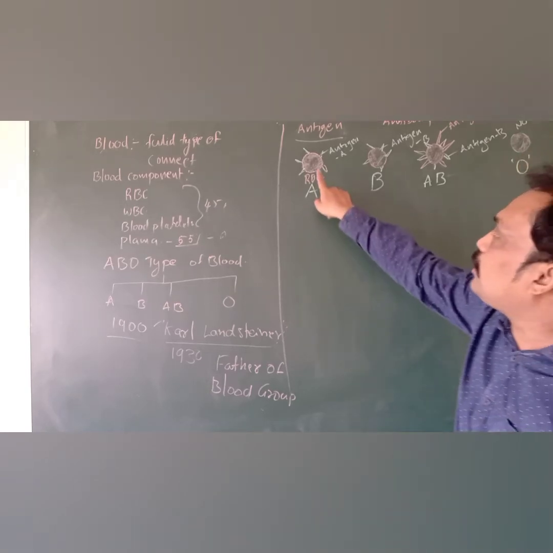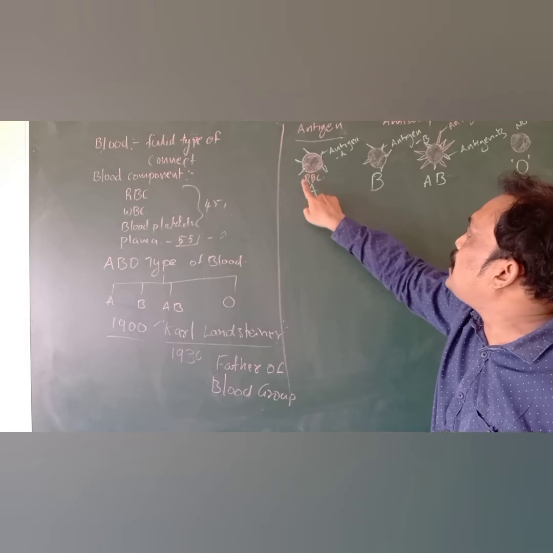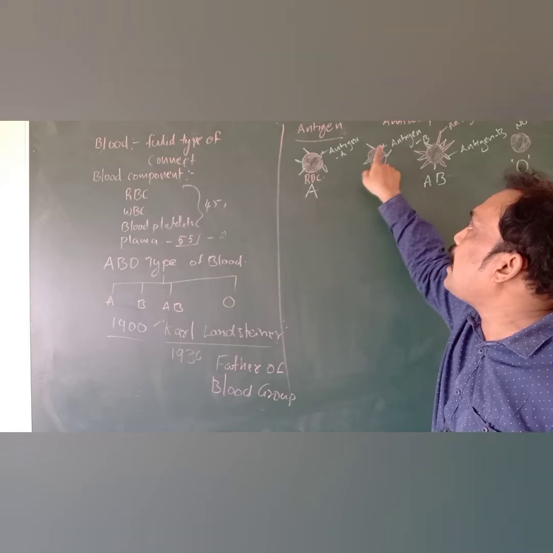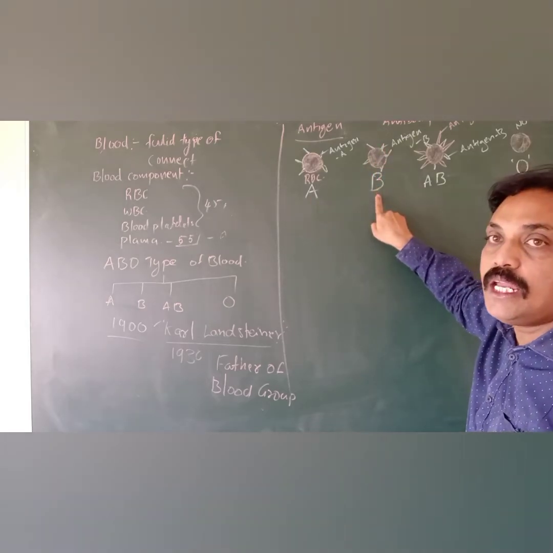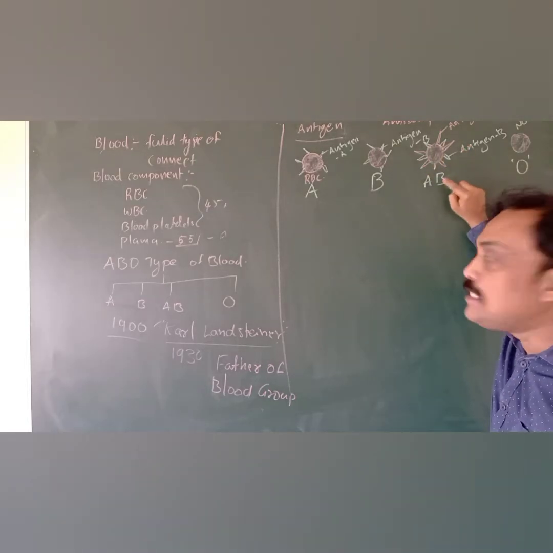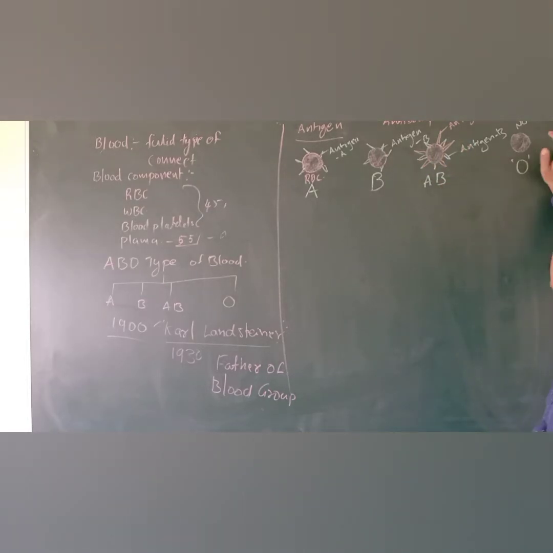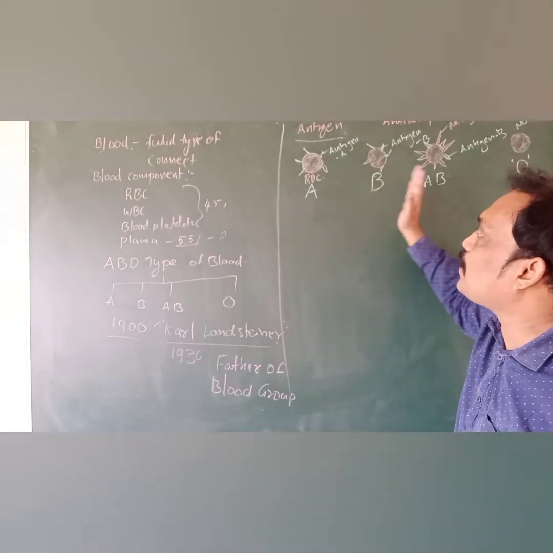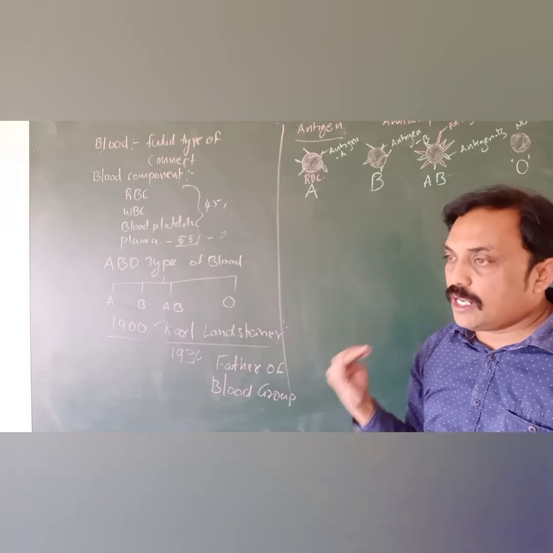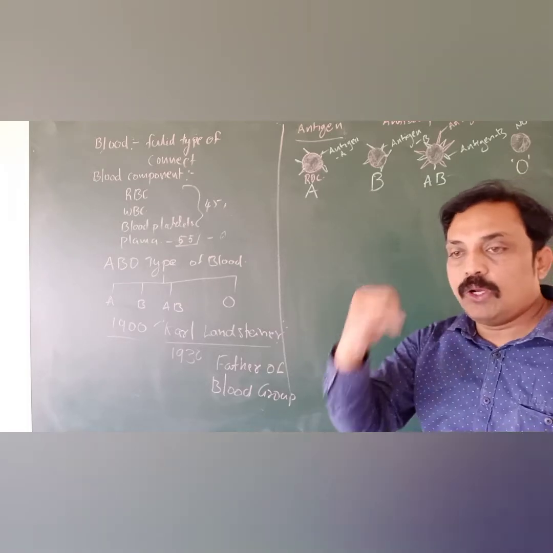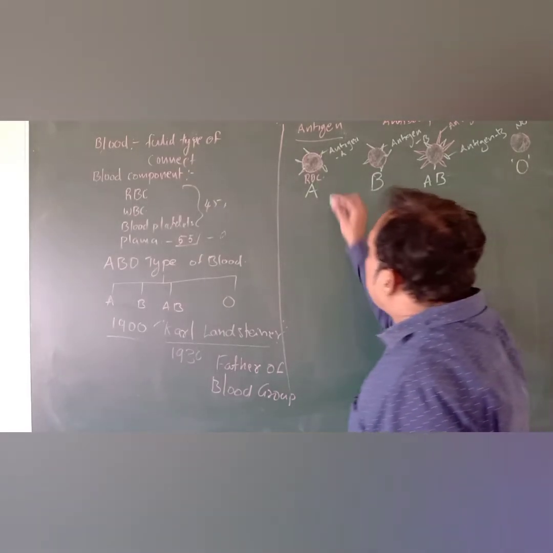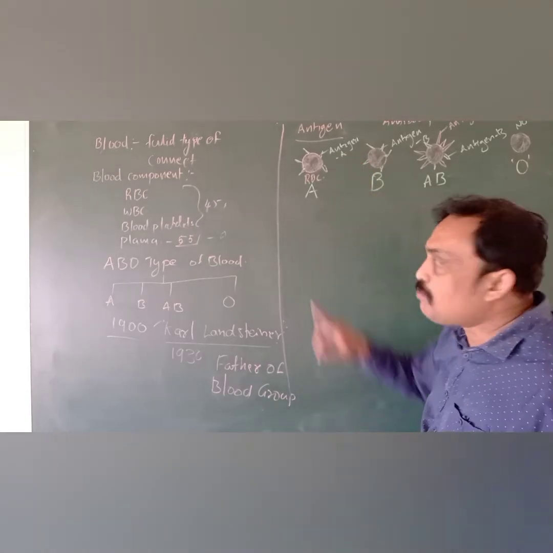So based on the antigen, the blood groups are classified. Antigen A is located, so it is blood group A. Antigen B is located, so it is blood group B. Antigens A and B are located, we call it AB type of blood group. And no antigen, we call O group of blood. So based on the antigen, Karl Landsteiner classified the blood groups into 4 groups. Some are A, some are B, some are AB, some are O, found in different human beings. For example, here blood group A is there.